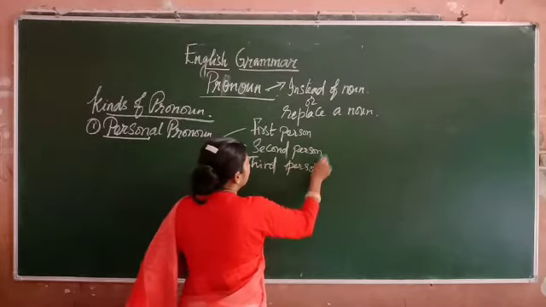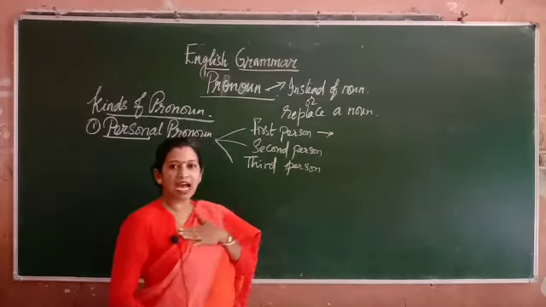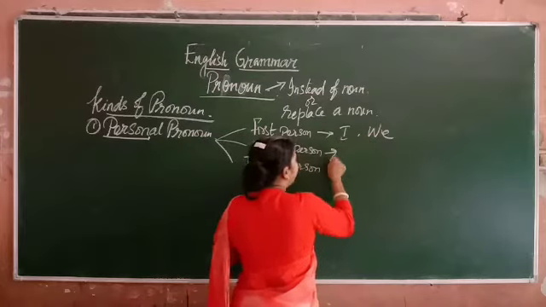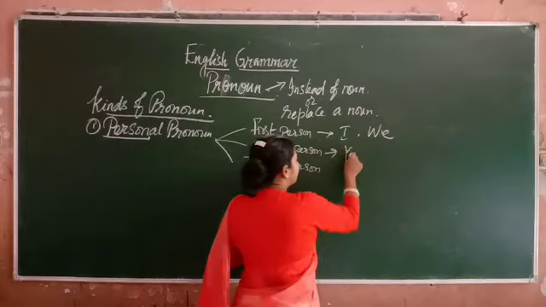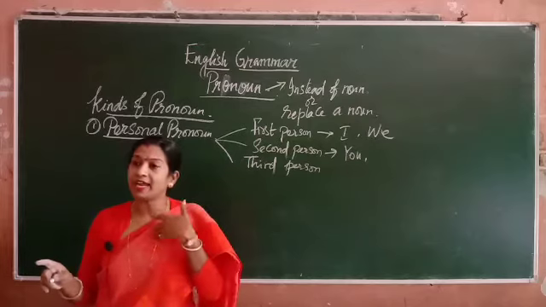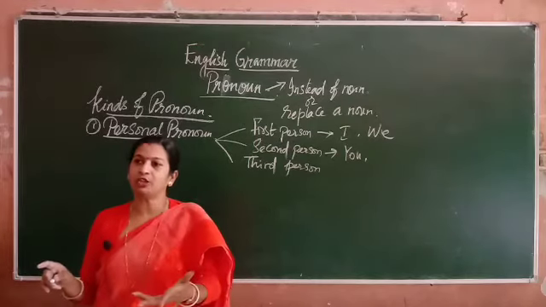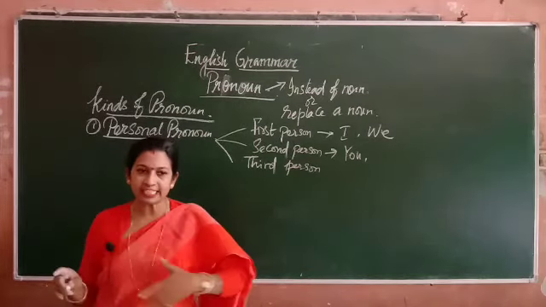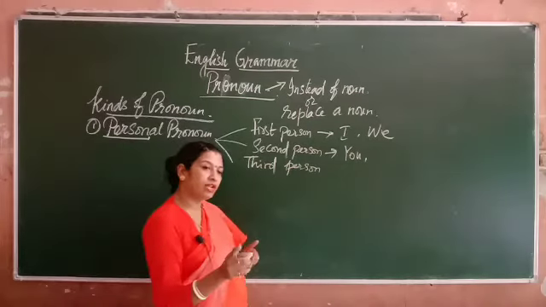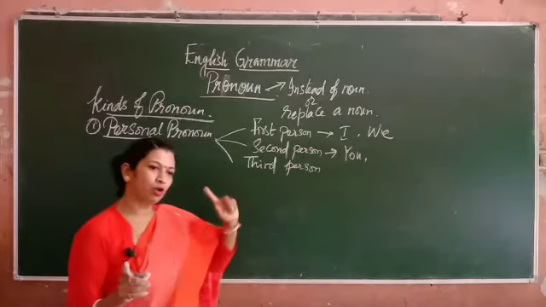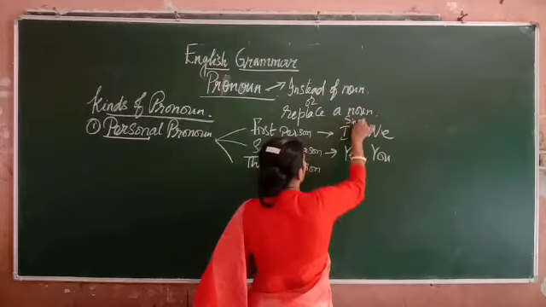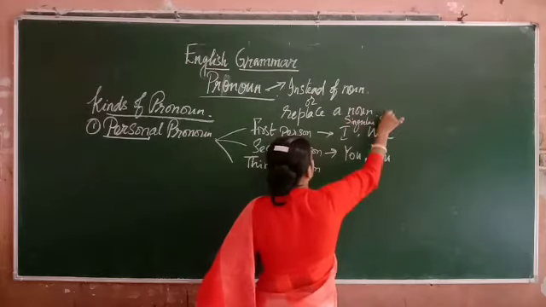First person singular is I, and in plural it becomes we. Second person is you. You can be singular, or if I am corresponding with you as a single classroom, then also I can say you. That means you can be used as both singular and plural.